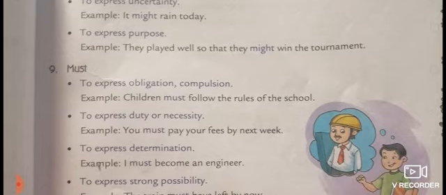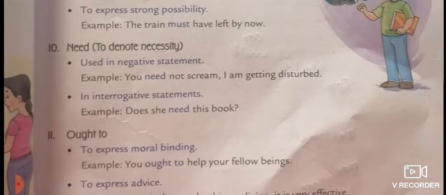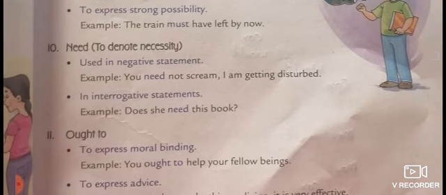Next is must. Must expresses obligation, compulsion, duty, necessity, determination and strong possibility, as in: you must solve this question, you must qualify this examination. Next is need. To denote necessity, where we have to indicate necessity, we use need, as in: you need not scream, I am getting disturbed. You need not go there. You need not complete these unnecessary lessons. Like that we use need.